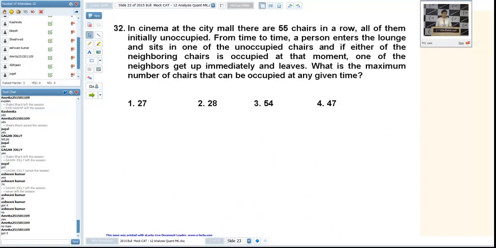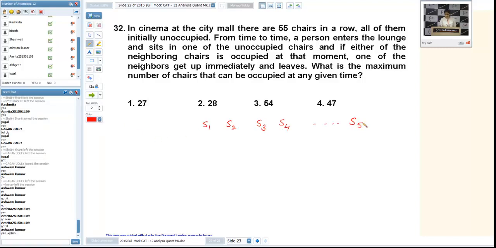32nd, again a puzzle kind of question. Any problem in this? 55C. Yes, Ashwini. From time to time, a person enters the lounge and sits in one of the unoccupied chairs, and if either of the neighboring chairs is occupied at this moment, one of the neighbors gets up immediately and leaves. What is the maximum number of chairs that can be occupied at any given time?